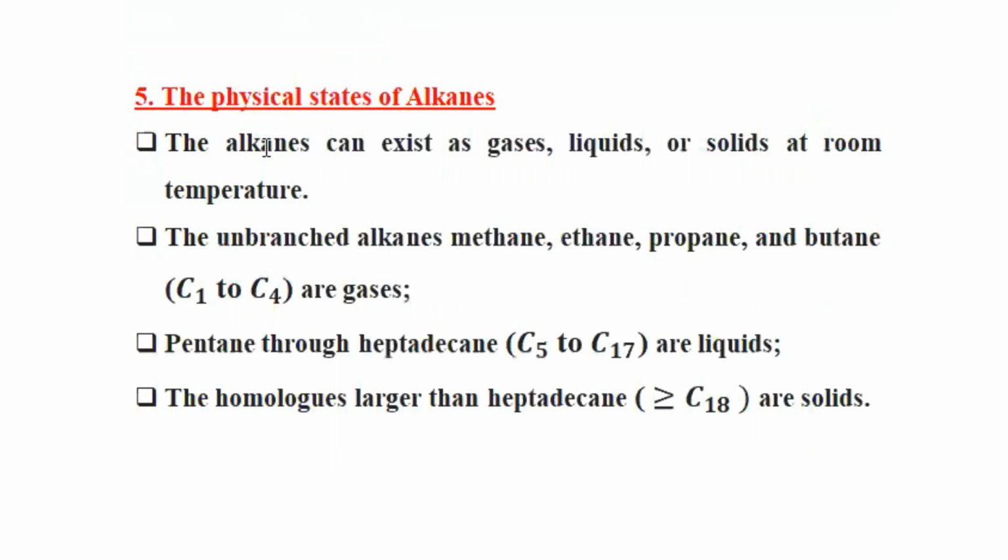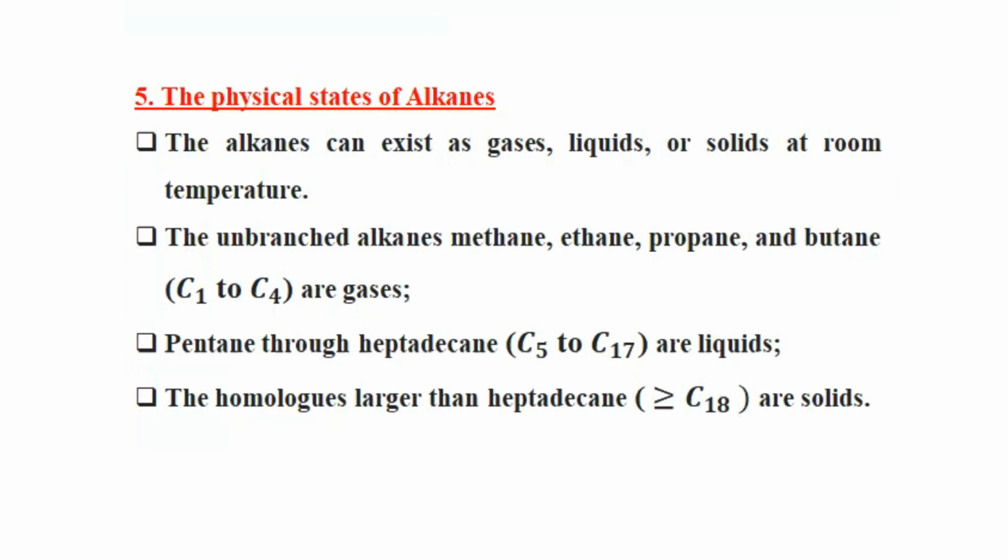The fifth point is the physical states of alkanes. The alkanes can exist as gases, liquids, or solids at room temperature. Methane, ethane, propane, and butane, that means carbon number 1 up to carbon number 4, are gases. Pentane to heptadecane, carbon number 5 to carbon number 17, are liquids. The homologs larger than heptadecane, carbon number 18 or greater, are solids.